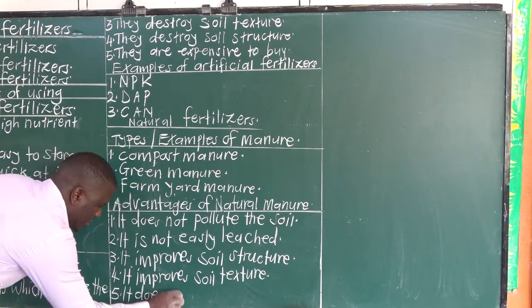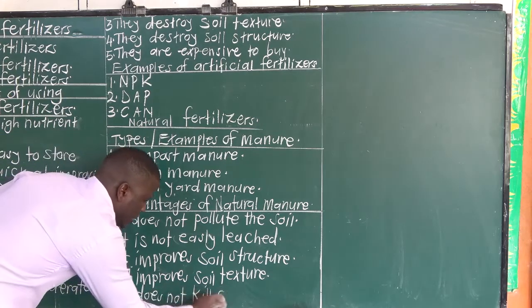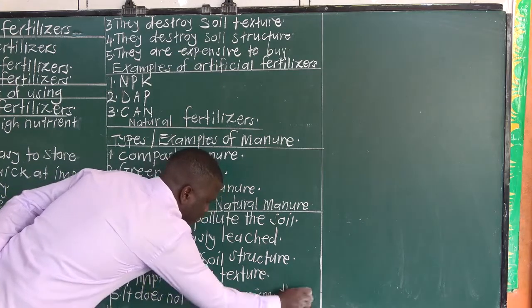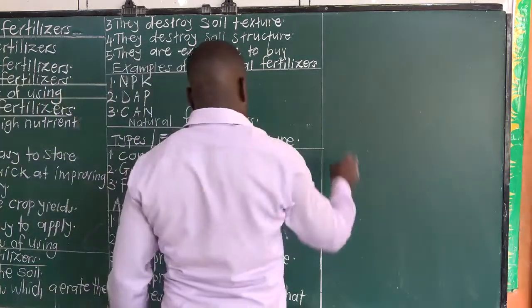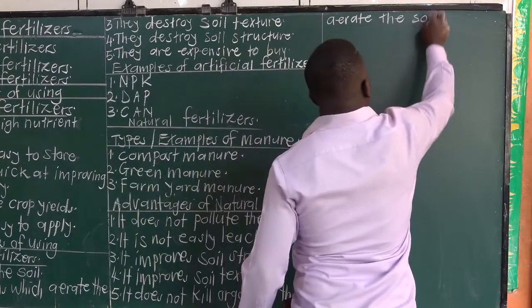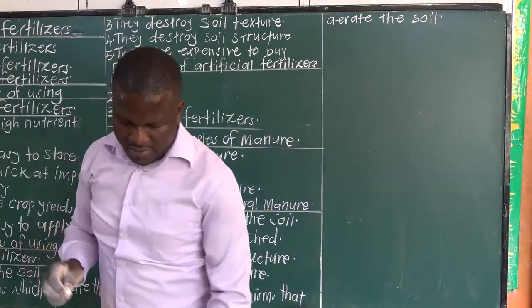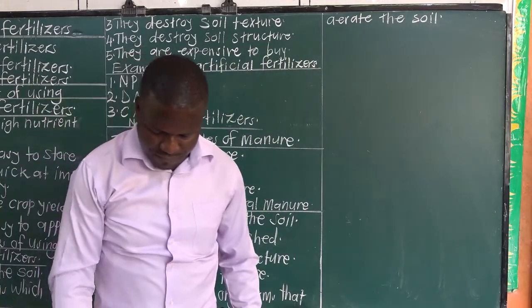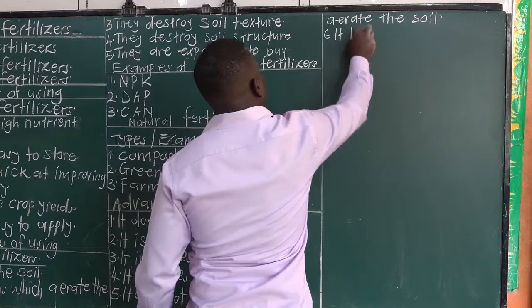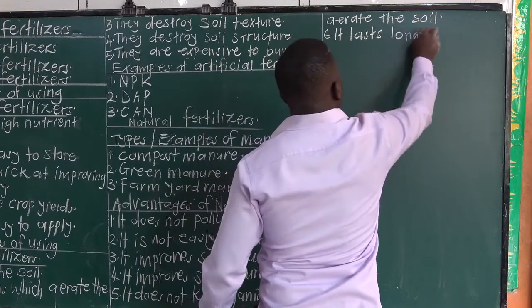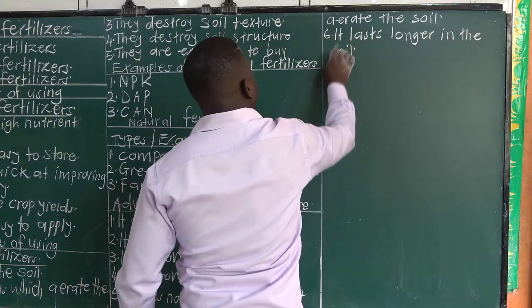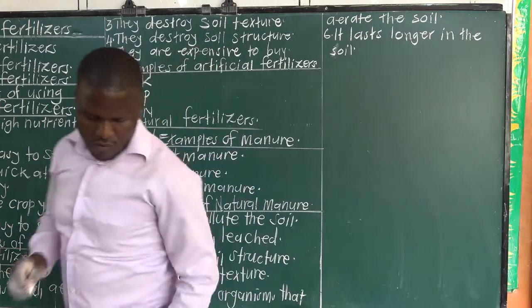Then it lasts longer in the soil. So these are some of the advantages of using natural manure.